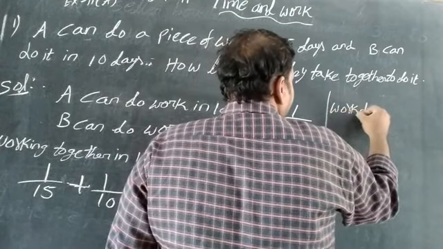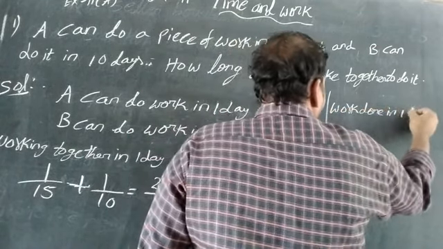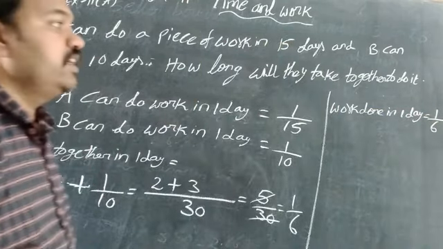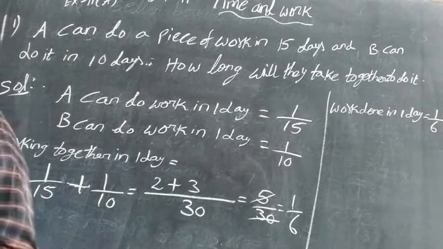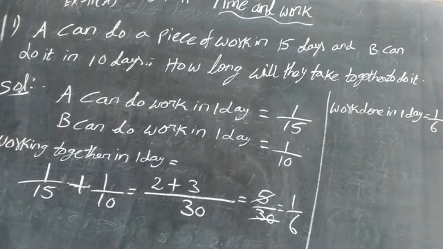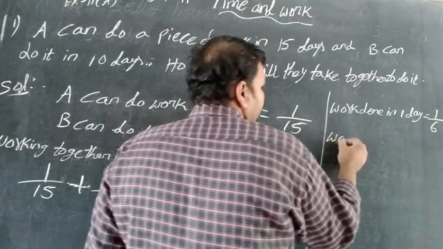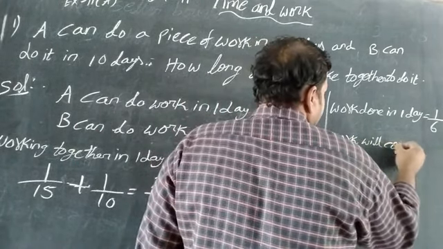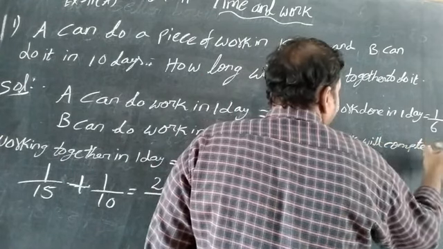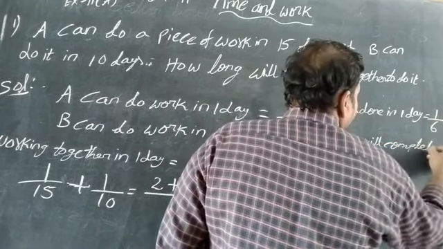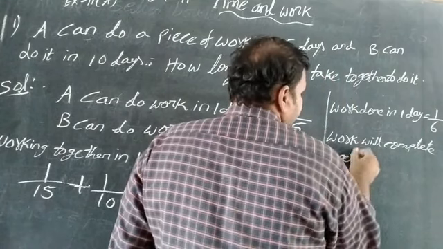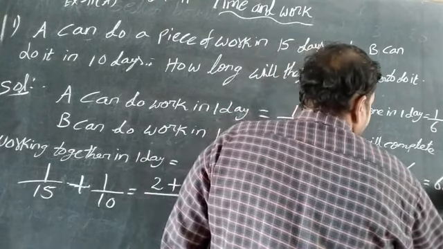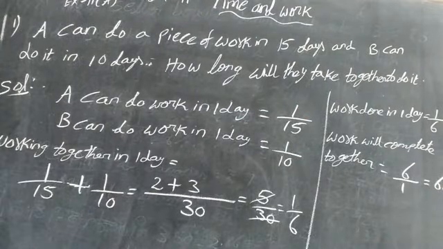Work done in 1 day is 1 by 6 part. So 1 by 6 part of the work is completed in 1 day. The work will be completed together in 6 by 1, that is 6 days. They will complete their work in 6 days.